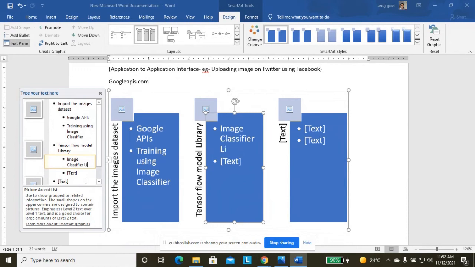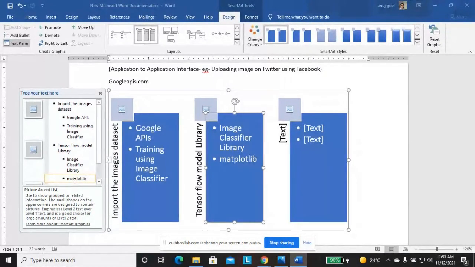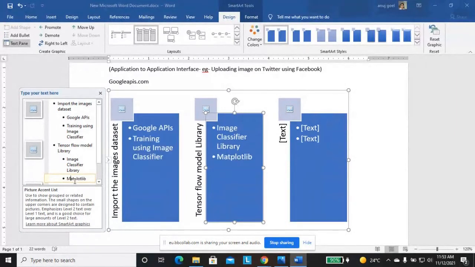What is the meaning of library? Library means any location where programs are already stored. Here we have different machine learning algorithms, and with the help of these algorithms we are making the classification. In addition to that, we will use the matplotlib library. You know very well about matplotlib. It is used to make plots. So for the images, I am making different subplots.